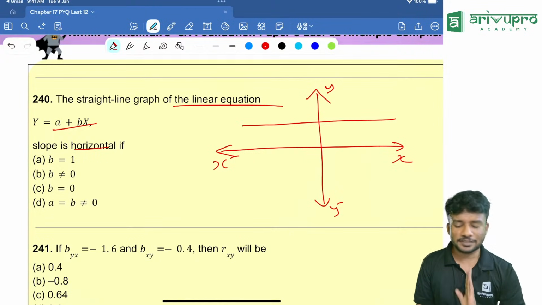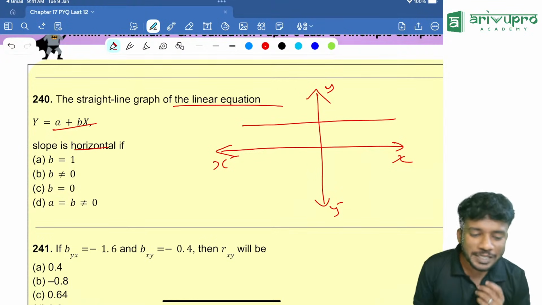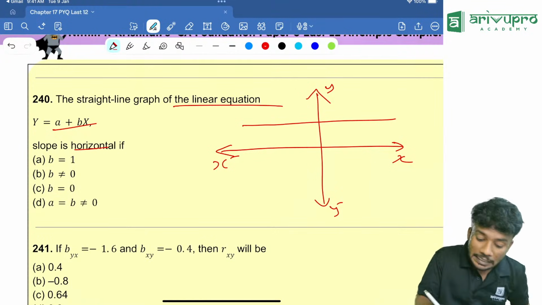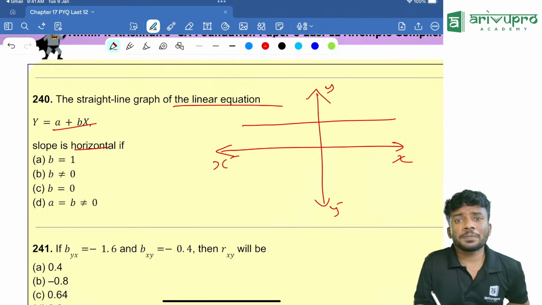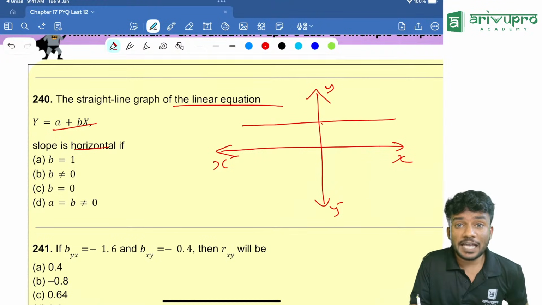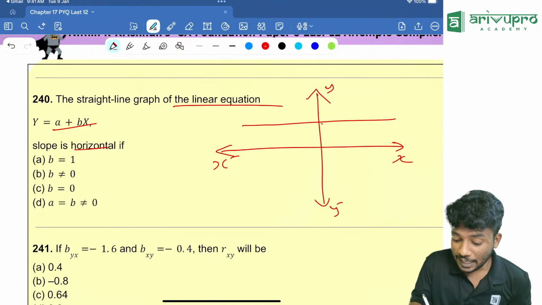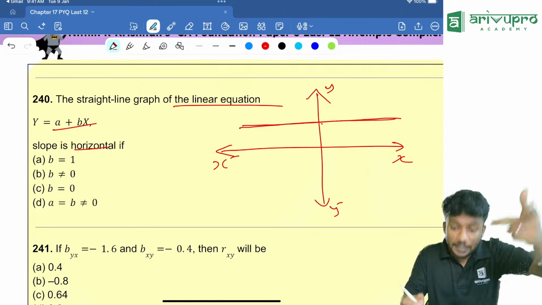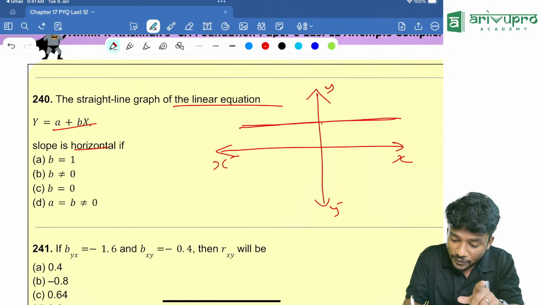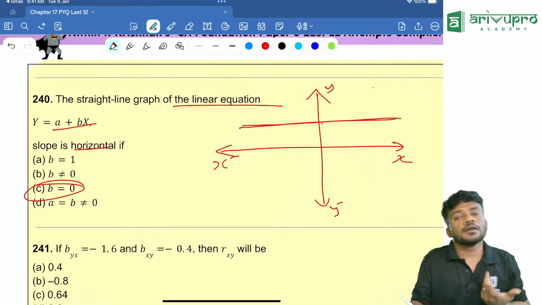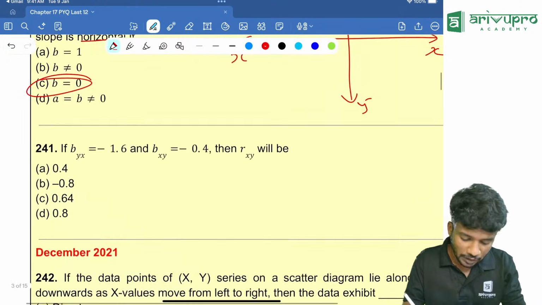What can you imply from this? It should be parallel to the x-axis, which means there should not be any x value. Only a y value is there, y value is constant, that's why the graph goes like this. If there is only an x value, it will be vertical. This is horizontal. So the b value should be 0.